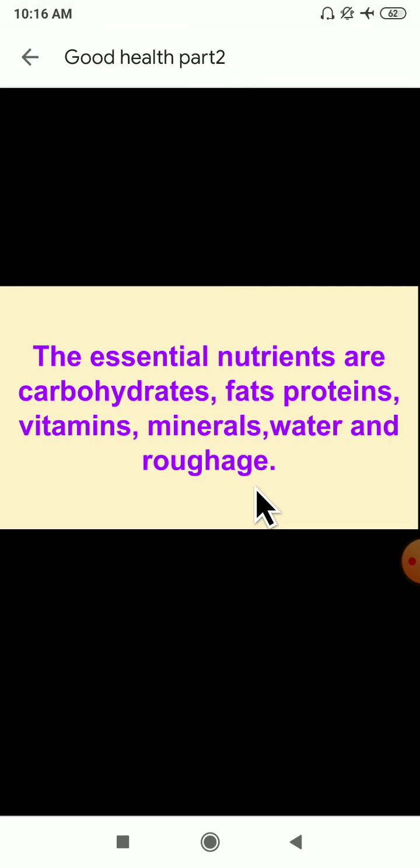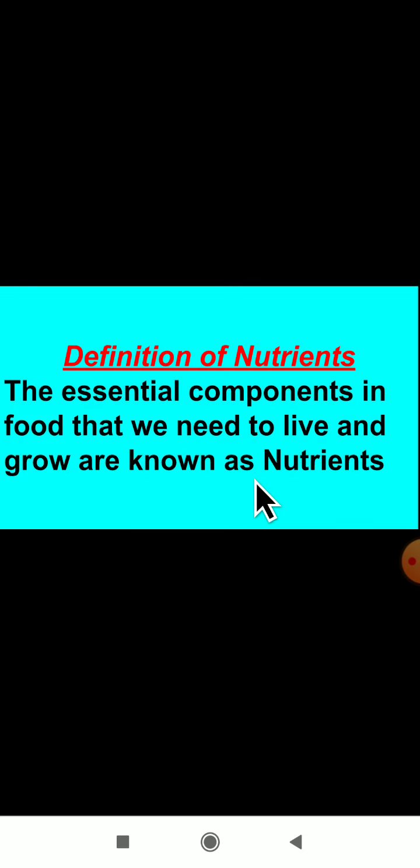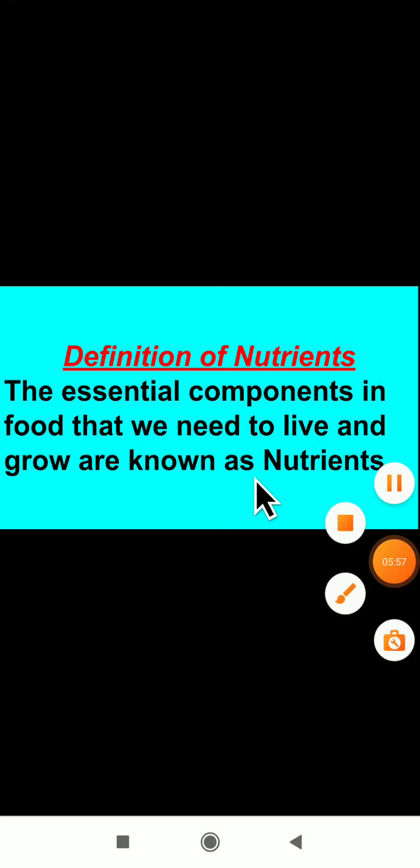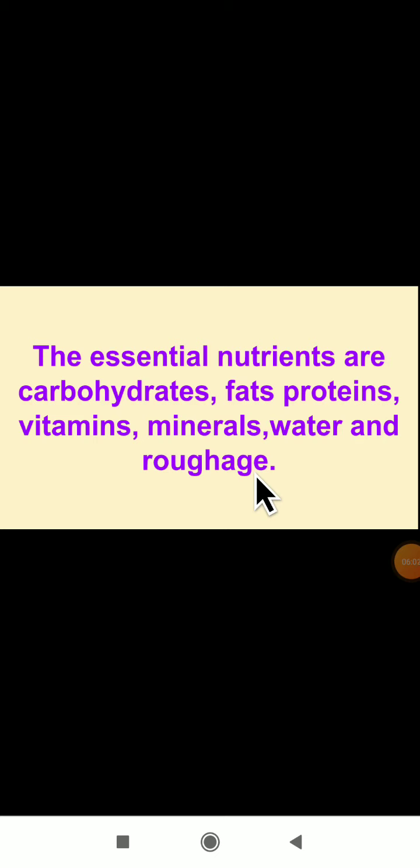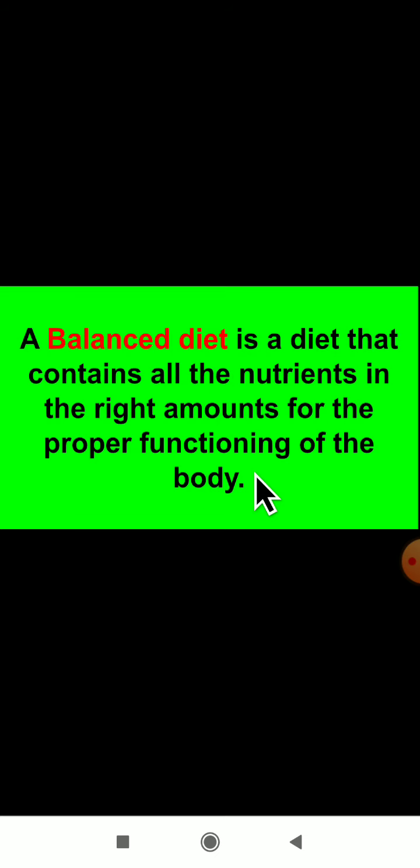Okay, dear students, I hope you have understood the definition of nutrients, then the name of the components of food, and the next one, balanced diet.